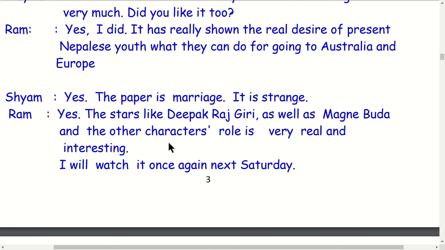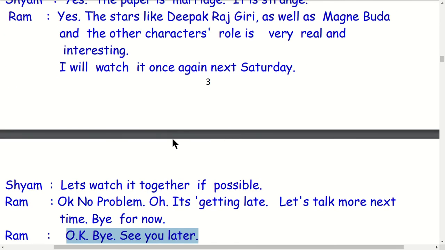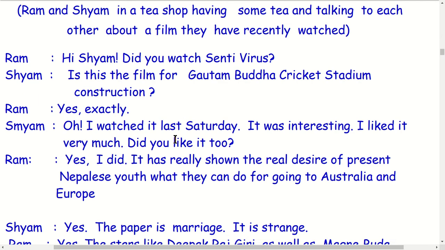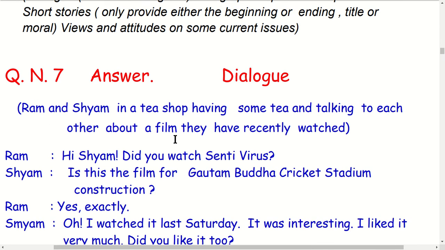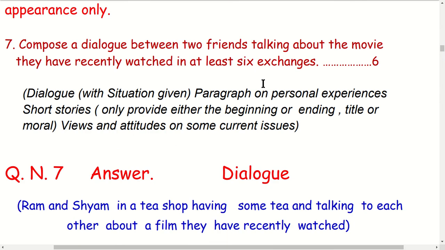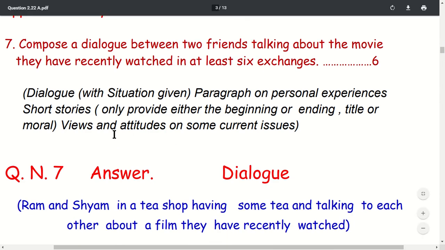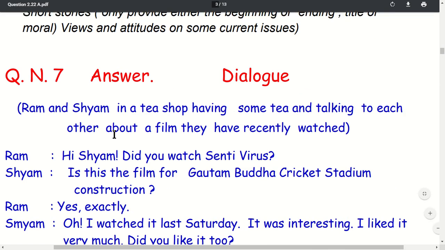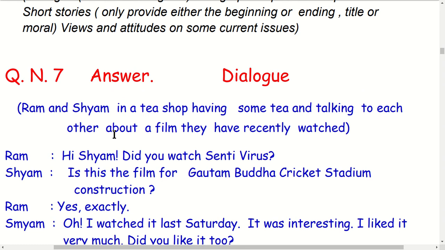This is a dialogue. This dialogue has been composed. The characters are talking together. What is the question? They are talking about a movie they have recently watched. The name of the movie is Antivirus.